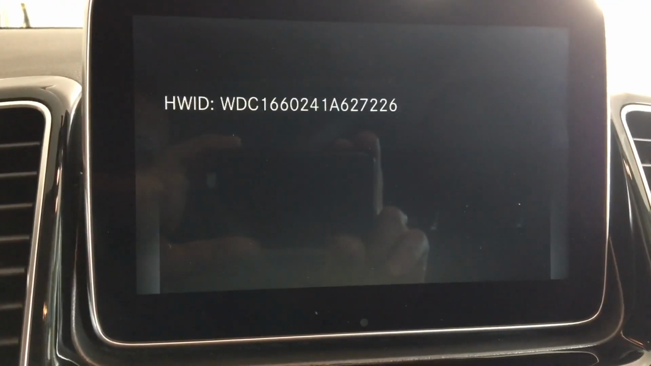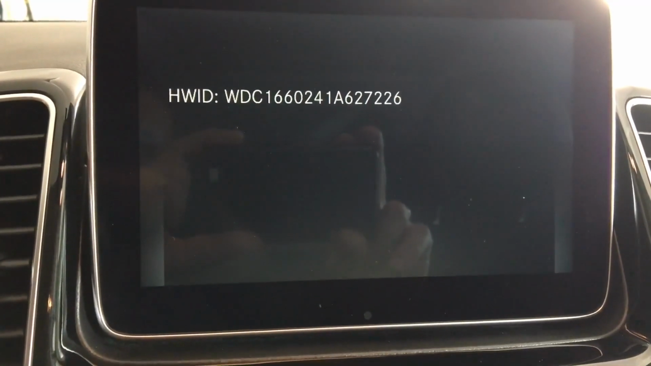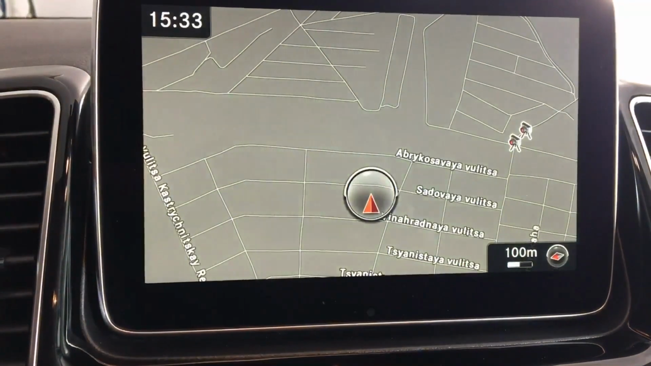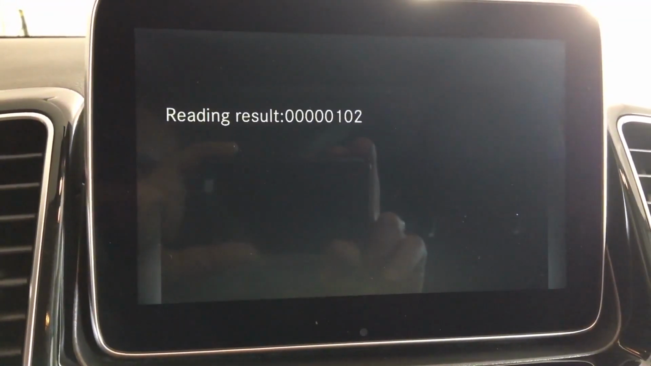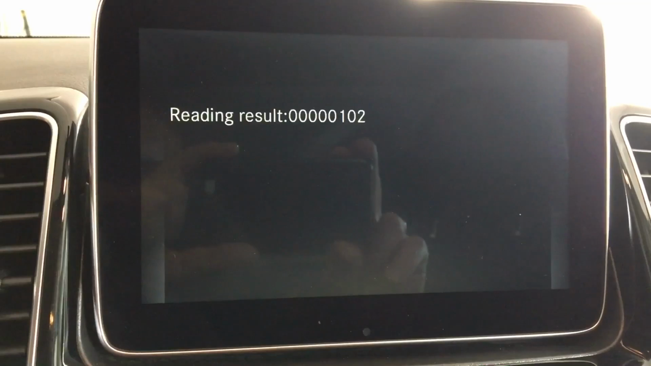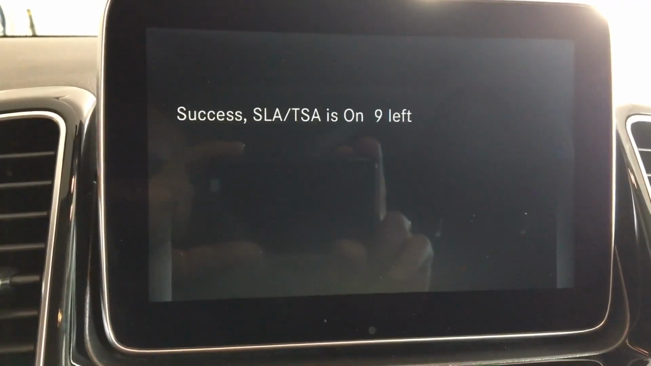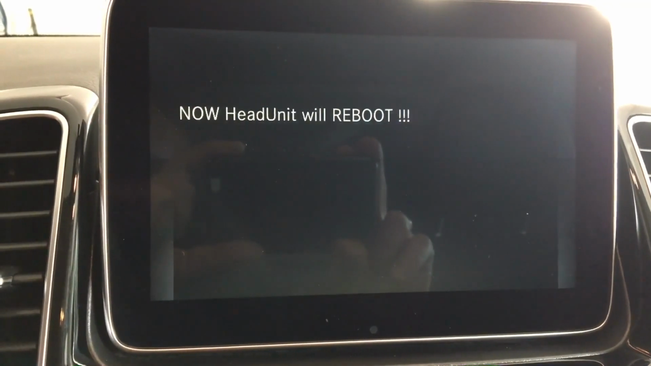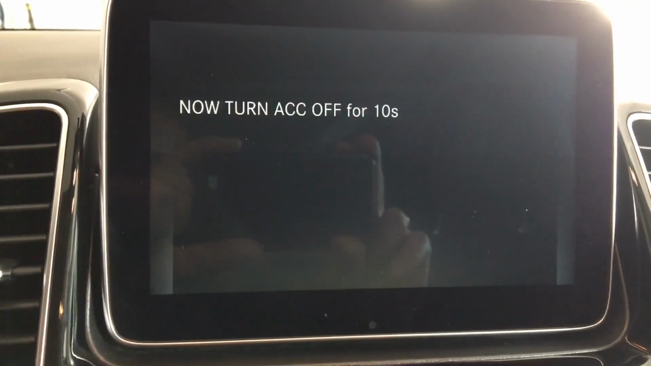So it starts working. This is the VIN number of the car. It starts to work. So it's a kind of diagnostic messages. So the activation finished. Now the success. Traffic Sign Assist is off. Now the head unit will reboot. Do not unplug the module.